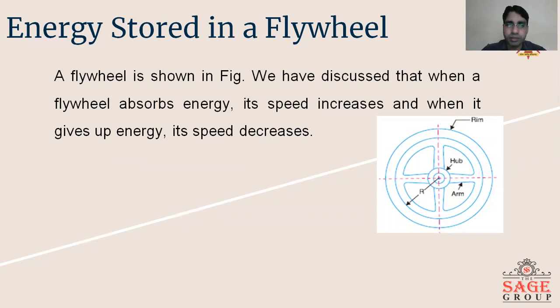Now we have to calculate the energy stored in a flywheel. We have to identify the energy stored in a flywheel. This energy is kinetic energy, so we have to calculate the maximum fluctuation of energy. A flywheel is shown in the figure, and we have discussed that when the flywheel absorbs energy, its speed increases, and when it gives off energy, its speed decreases. So now we'll start the derivation.